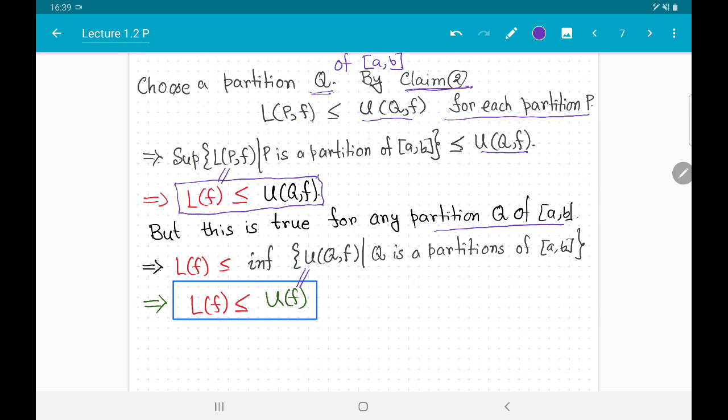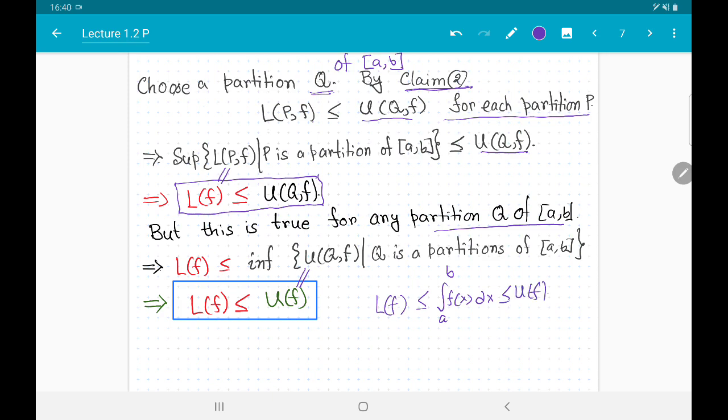Now I think you might be wondering what is the relation between this inequality and the definite integration of f(x). Many of you might have guessed correctly that this quantity that we are interested in should lie somewhere between L(F) and U(F).